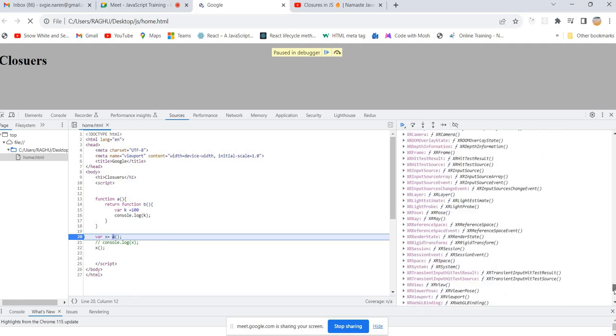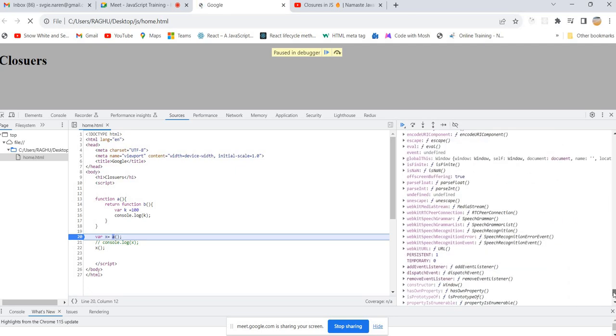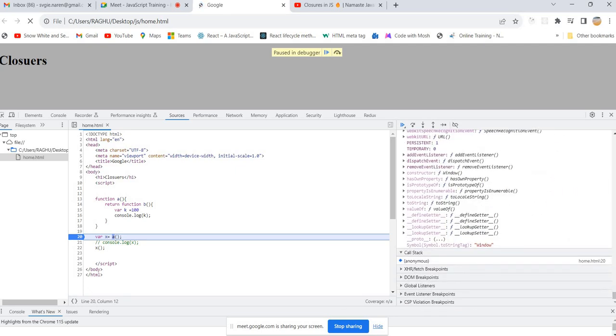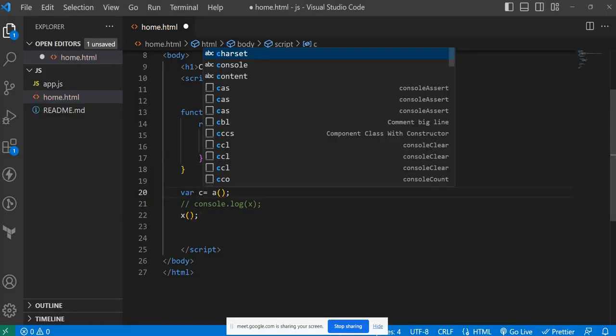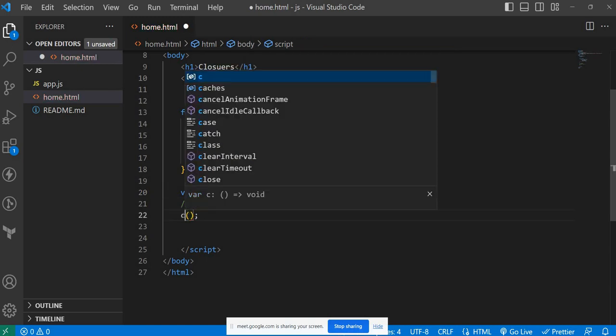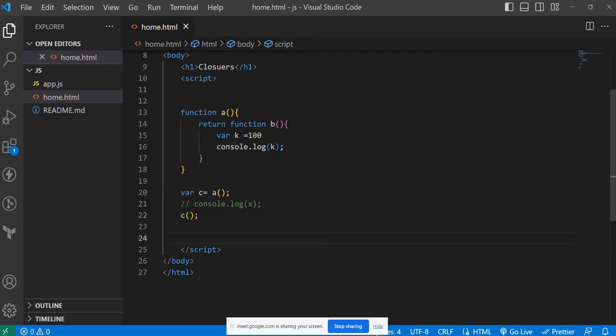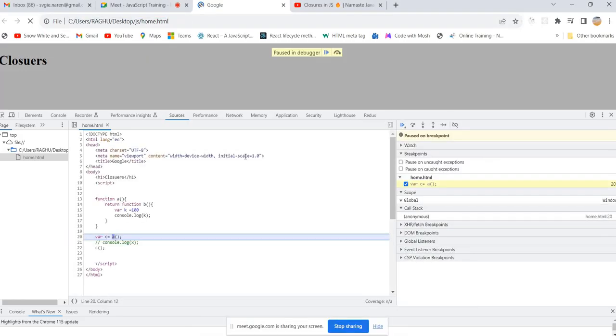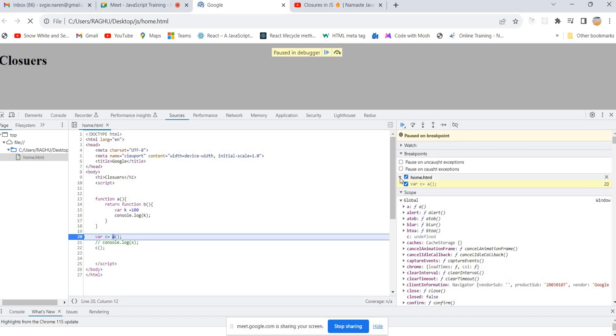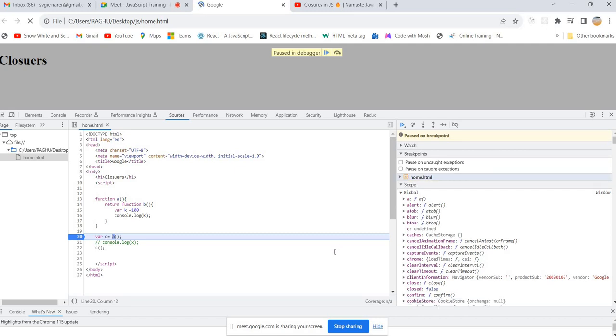Just a minute. It's better to go with the C. Just refresh. Don't get confused, because I made a lot of changes. Let's see what is the value of A. That is a function definition, right? And what is the value of C? That is undefined. Now whenever we invoke, what will happen?